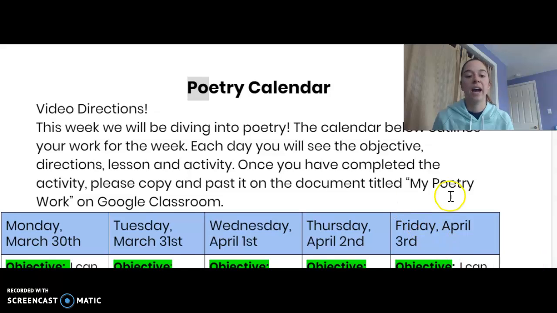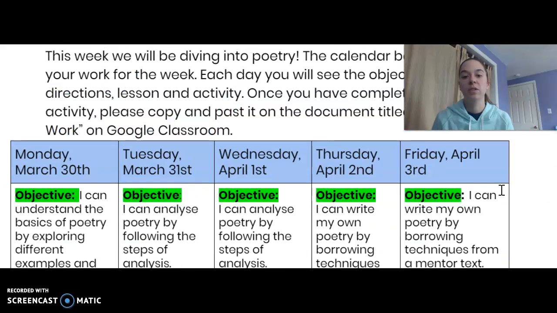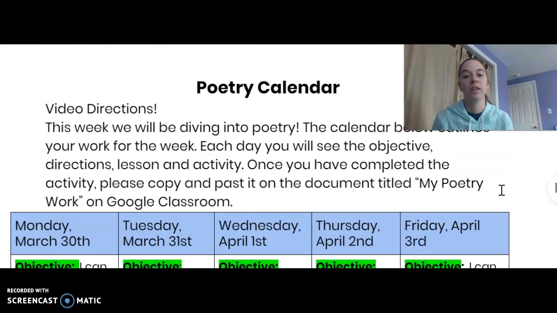So your work is actually already set up for you for the entire week. So what I would love is for you to work at your own pace, a pace that works well for you, but also keep in mind that there are activities you're going to be asked to do, so you may want to come up with a schedule for yourself where you're getting those in as much as you can, maybe once a day, working on poetry for a little bit. I will be collecting all work on Friday of this week, so on April 3rd, on Friday, that's when I'm going to make sure that everybody has everything turned in. So just know that that's the date we're looking at, okay?